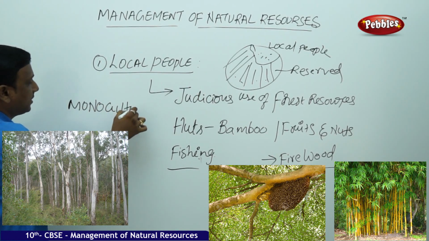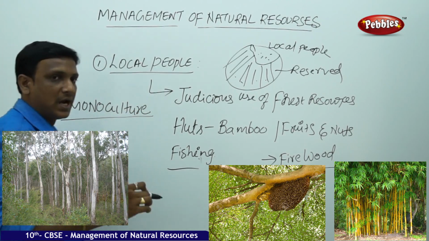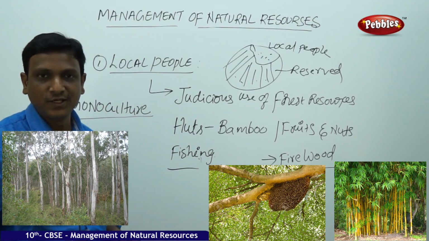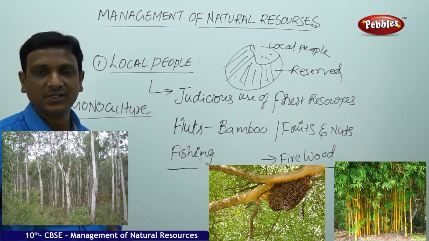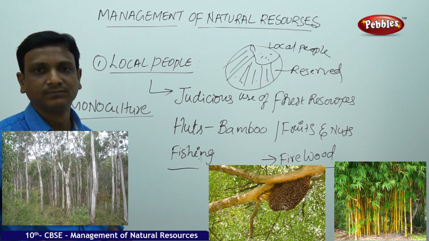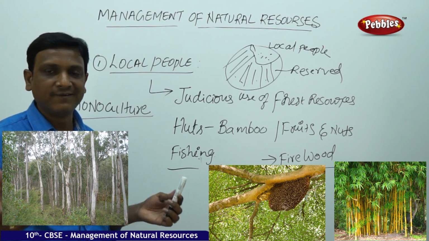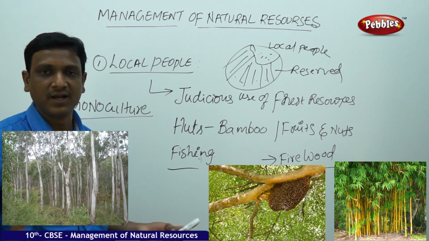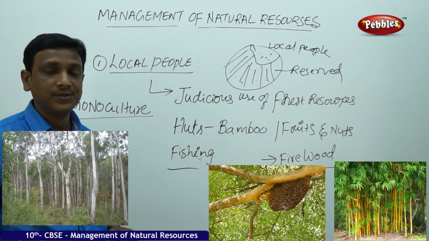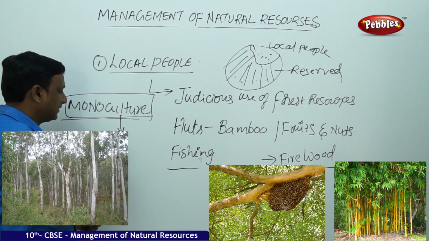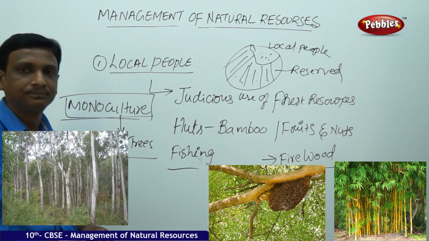What is this monoculture? Growing the same kind of plant or tree in a particular land. So if it is monoculture, if you find only one kind of tree, you can't call it a forest. You have to call it a plantation. How can you say it is a forest? Plantation, similar kind of trees everywhere. There is no diversity. You cannot find different kinds of plants, different kinds of animals, different kinds of organisms there. So that led to monoculture, growing similar kinds of trees, the same trees. The trees that have good commercial value are grown there.